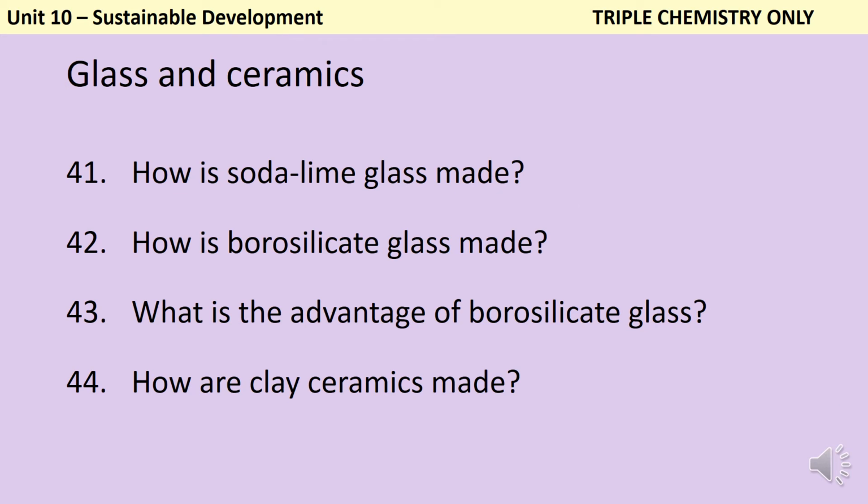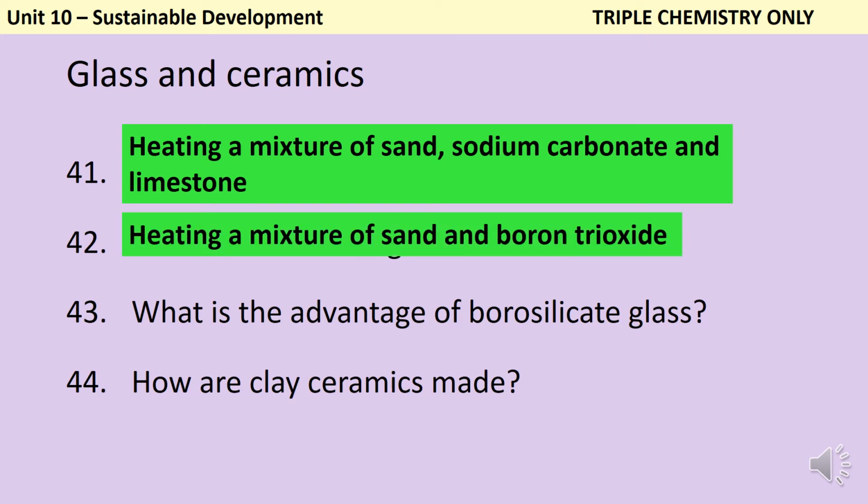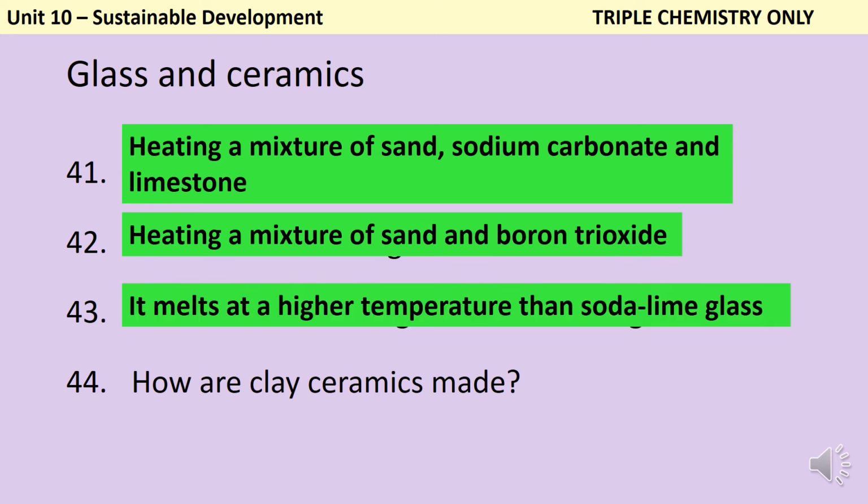Soda lime glass is made by heating up a mixture of sand, sodium carbonate, hence soda, and limestone, hence lime. Borosilicate glass is made by heating a mixture of sand, which contains silica, and boron trioxide. And the advantage of borosilicate glass is that it melts at a much higher temperature. So all of the glassware that you've used in your chemistry lab is going to be made from borosilicate glass, so that when you put it in a Bunsen, it doesn't just suddenly start melting.